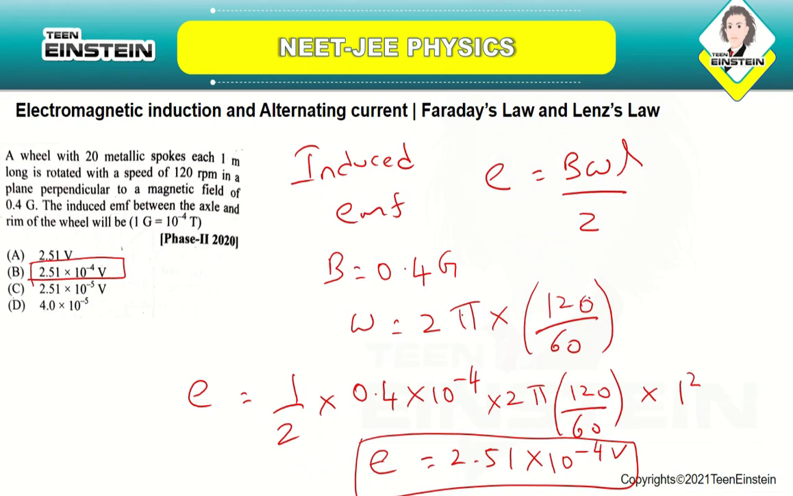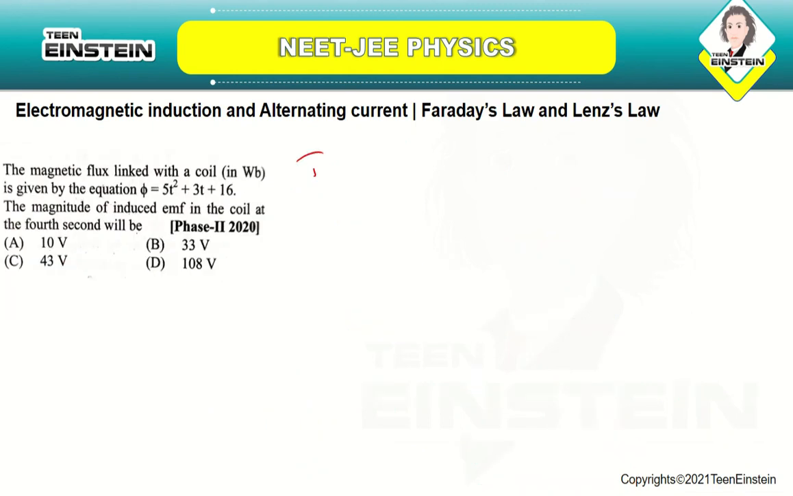Let us now move on to the next question. The magnetic flux linked with a coil in Weber is given by the equation phi equal to 5t square plus 3t plus 16. The magnitude of induced EMF in the coil at the 4th second will be.